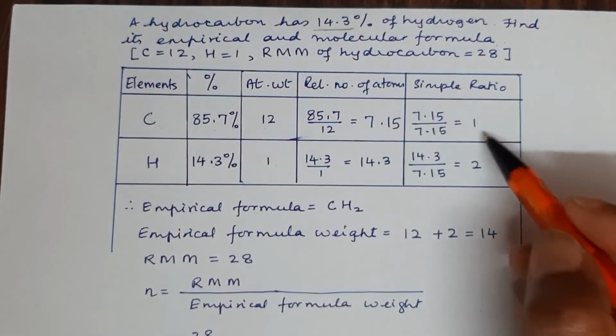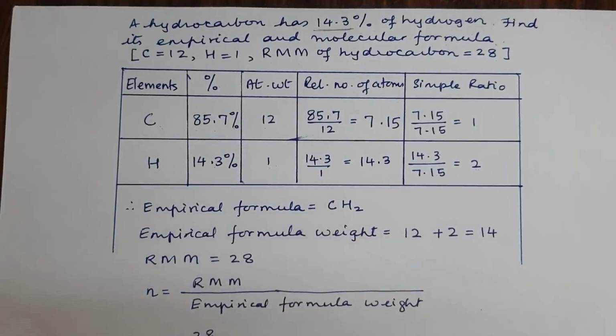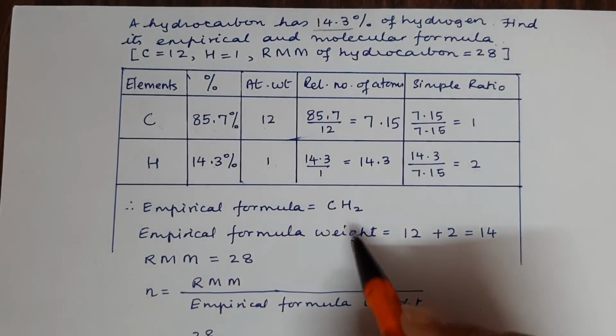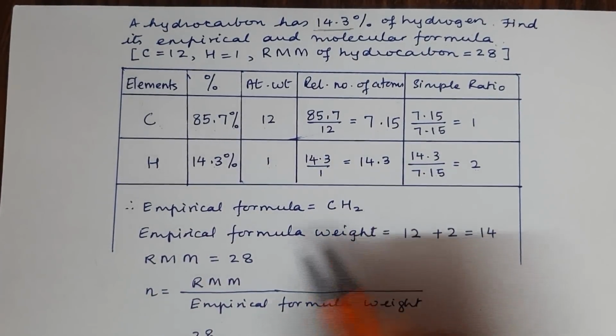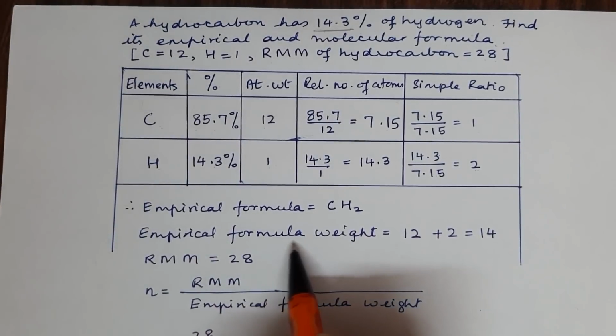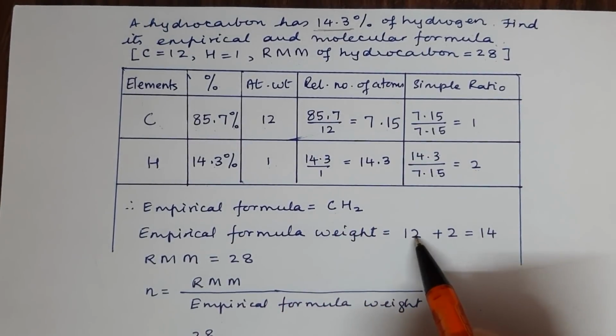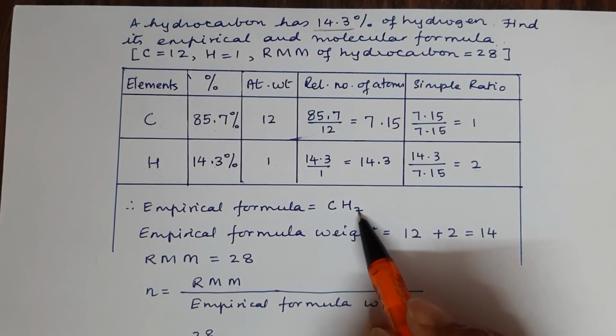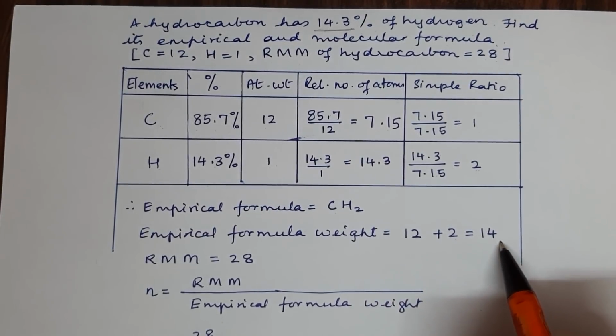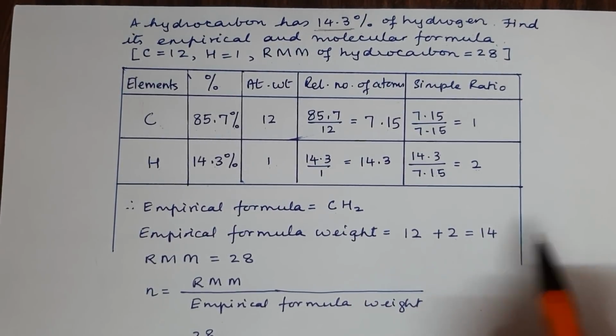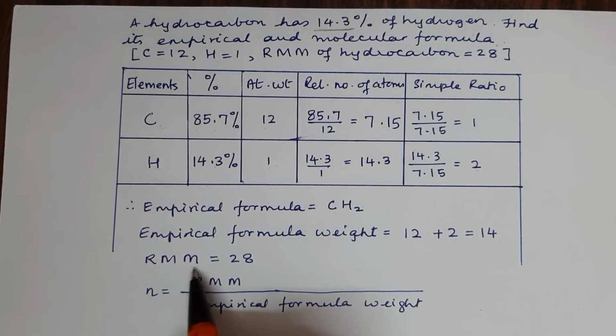That is C is to H is 1:2. So our empirical formula becomes CH2. The next step is to find the empirical formula weight. Carbon is 12 plus H is 1, so 2H will be 2, and that gives us 14 as the empirical formula weight. Our next step is to write our molecular weight.